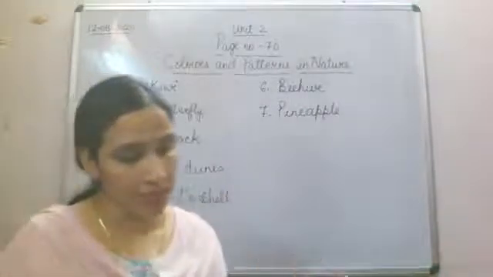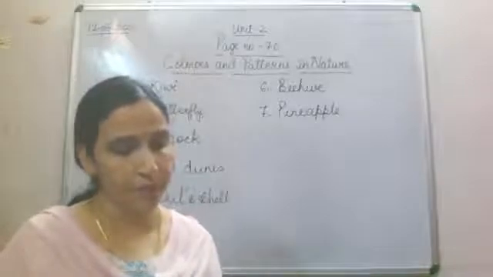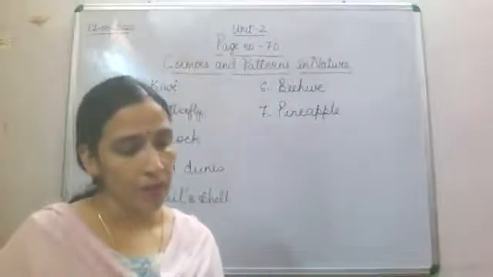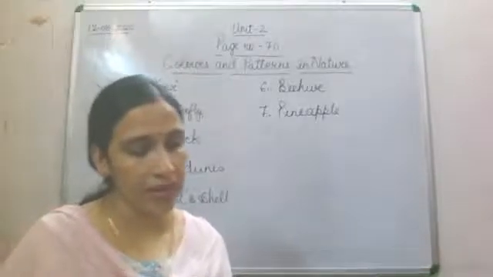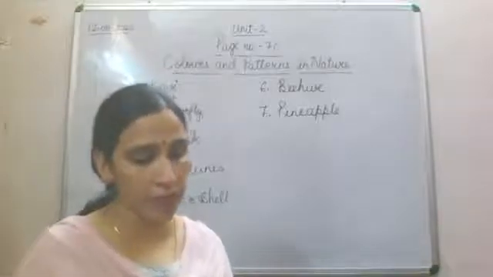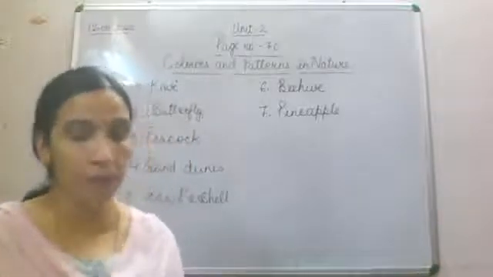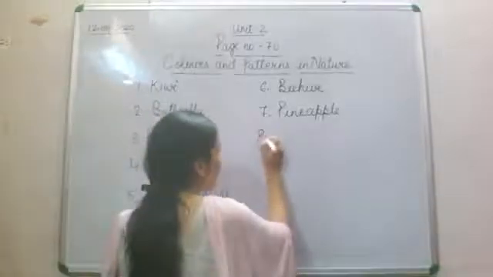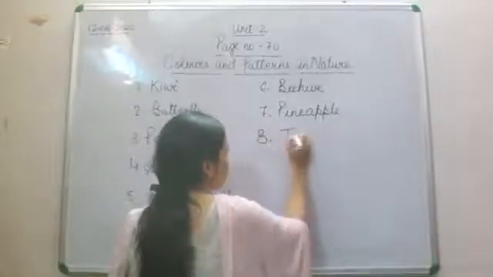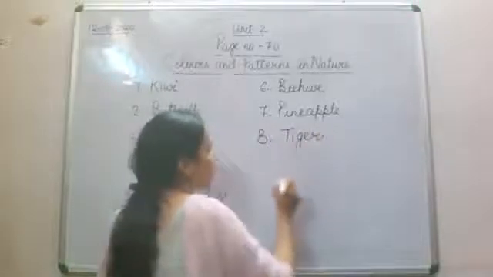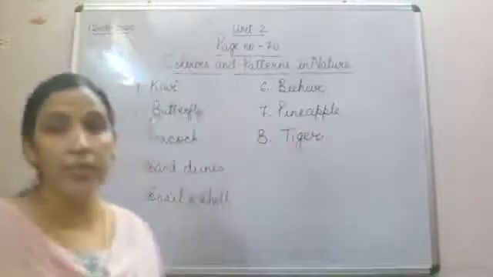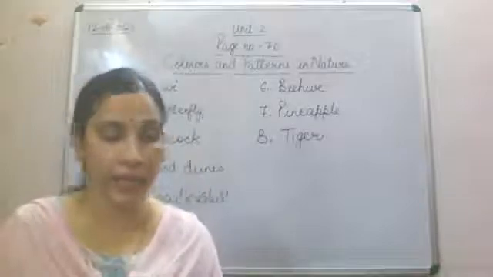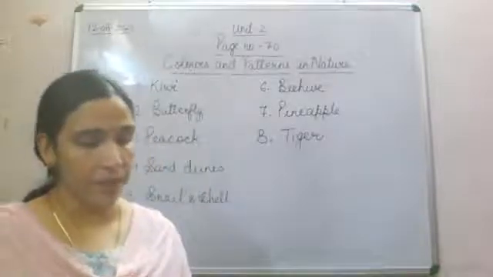Now the next is what? Okay, now the next is a pattern which I was talking right now. अभी मैं आपसे बात कर रही थी और about this pattern, that is of one animal which is a national animal. Yes, correct. The pattern is of tiger. The pattern is of number 8, that is tiger.